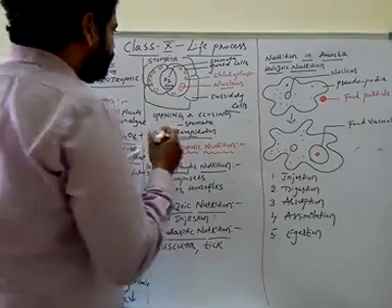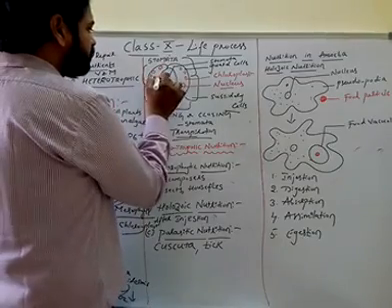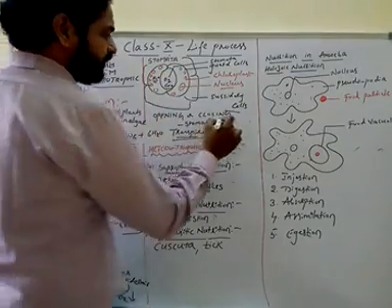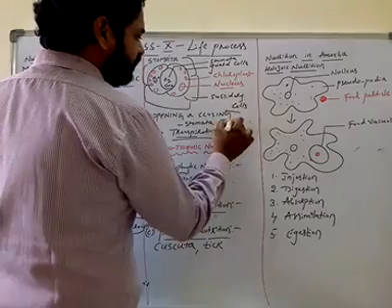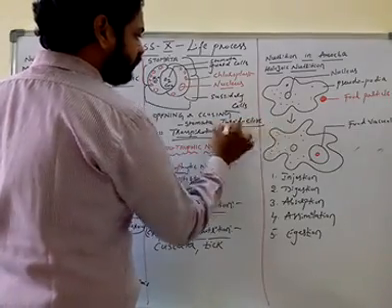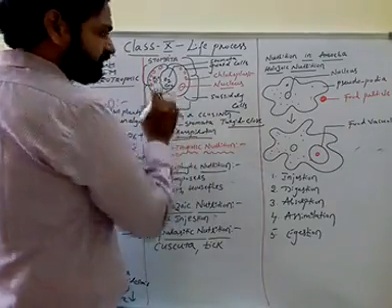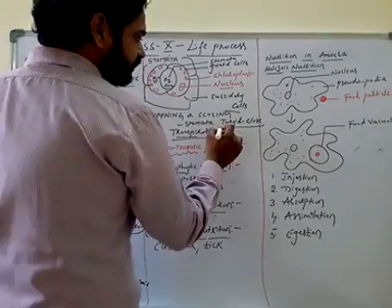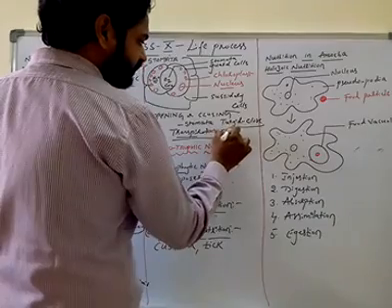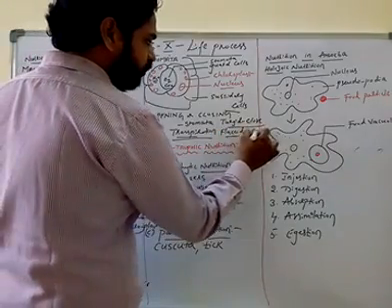When the guard cells are full of water, the guard cells become turgid. So when guard cells become turgid, the stomata will close. When the guard cells lose water, the cell becomes flaccid. When the cell becomes flaccid, the stomata will open.